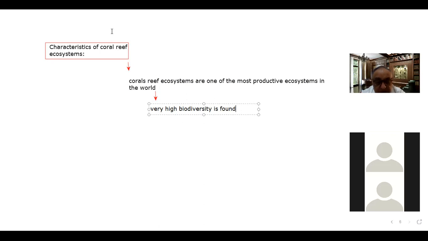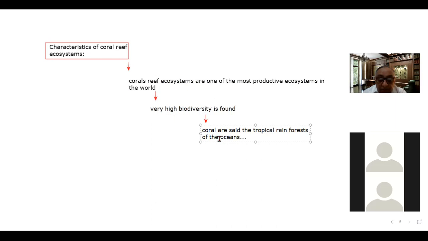And it is due to this reason that corals are said to be the tropical rainforests of the ocean. Why?